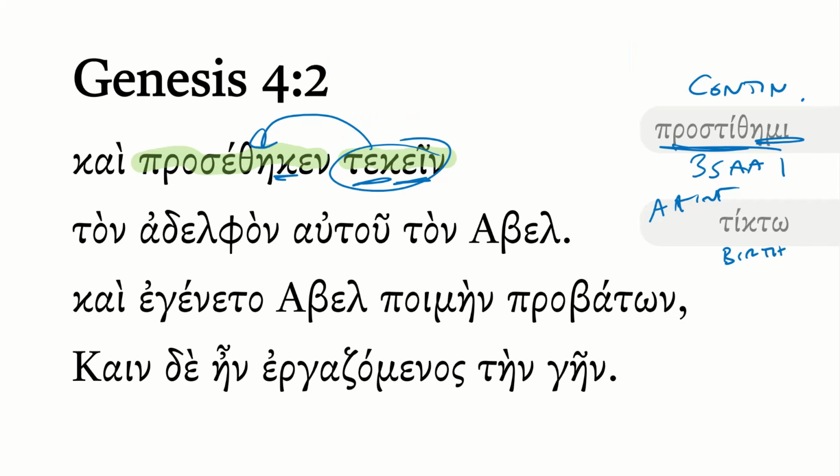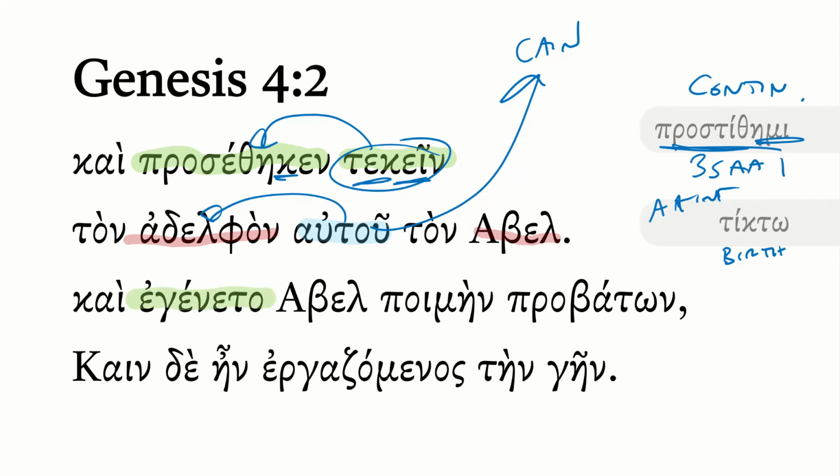And she gave birth to the adelphon, so the brother. And notice we have an autou here. This is, of course, referring back to Cain in the prior verse. And so what I find interesting about the way this is narrated is that before we even know the name of this brother, his identity initially is framed as his, that is Cain's brother. And that, of course, is going to become quite significant when we see what their interactions are going to be as adults. We find out his name, which is Abel.